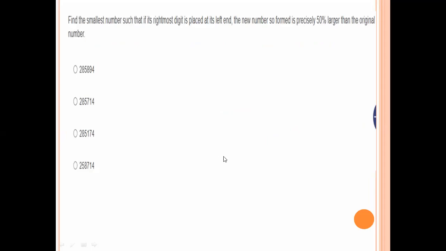Find the smallest number such that if its rightmost digit is placed at its left end, the new number so formed is precisely 50% larger than the original number. Now, see the options.